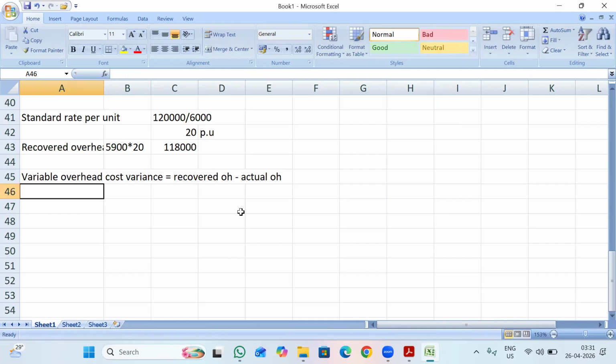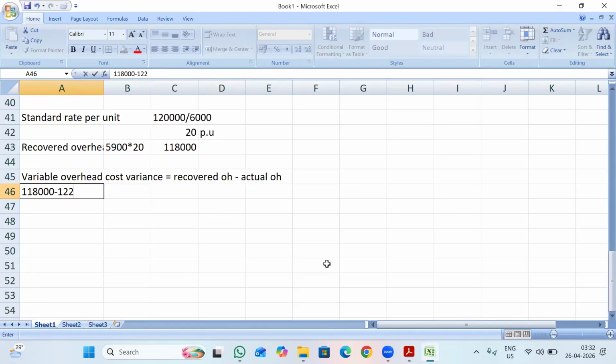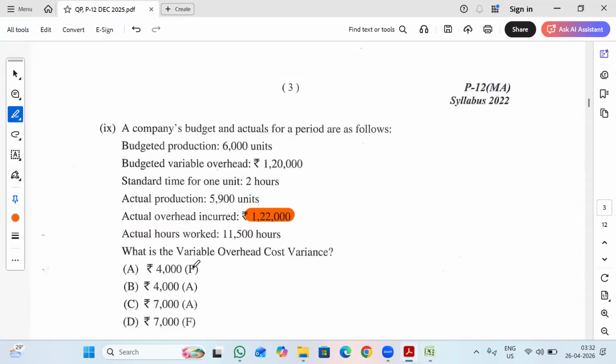Remember, for all the cost variances, if it is less than the standard, it is a favorable variance. So the standard will come first. Here recovered is 1,18,000 minus my actual variable overhead, given in the question as 1,22,000. So here we are getting an adverse variance of 4,000. So 4,000 adverse is the right option.